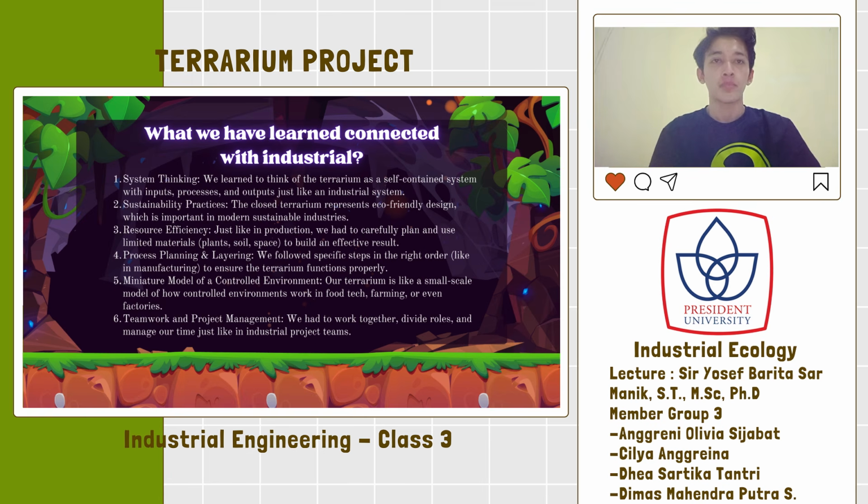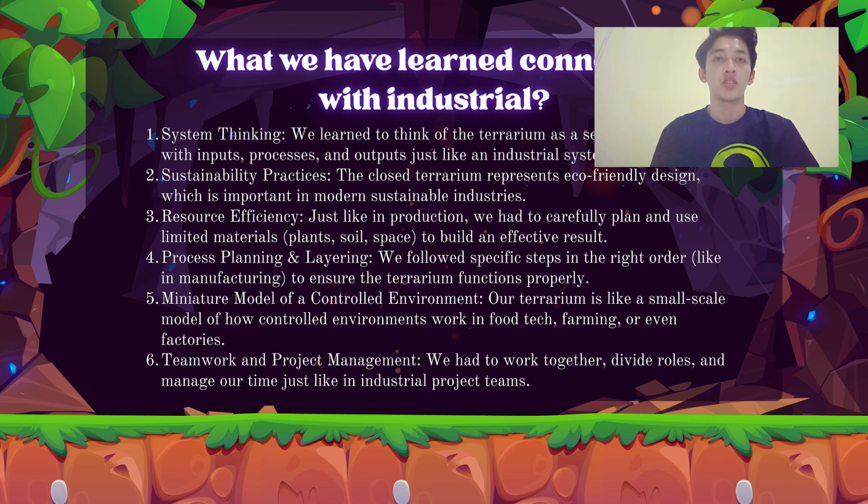And the next is what we have learned connected with industrial. The first one is systems thinking. We learned to think of the terrarium as a self-contained system with inputs, processes, and outputs, just like an industrial system. And the second one is sustainability practice. The closed terrarium represents eco-friendly design, which is important in modern sustainable industries.